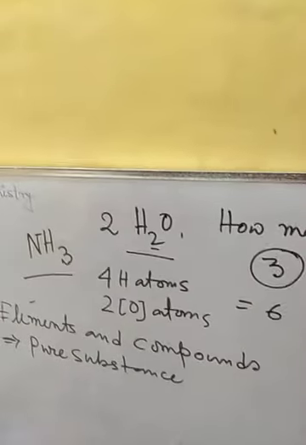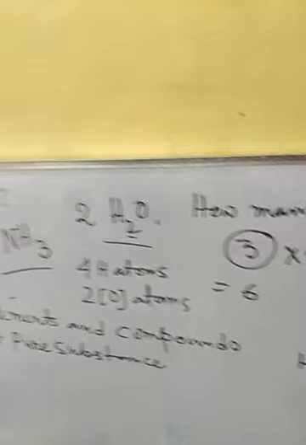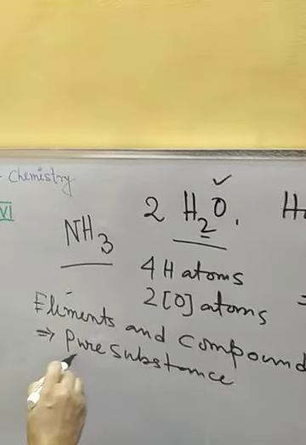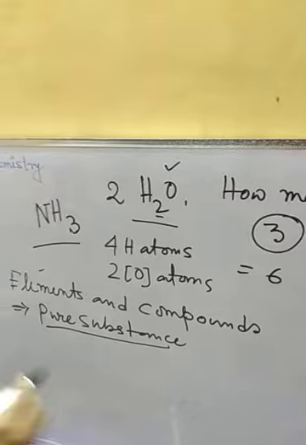Their compounds like sodium chloride, calcium carbonate, water or ammonia, these are compounds. So these are pure substances, whereas impure substances are mixtures.